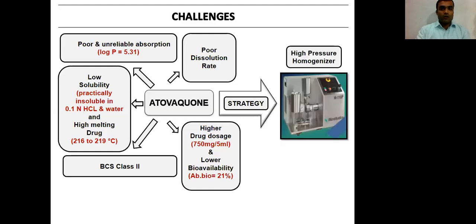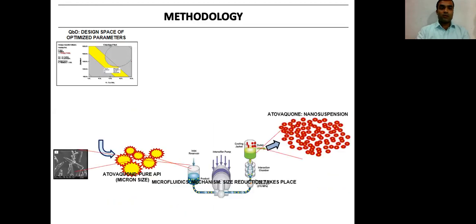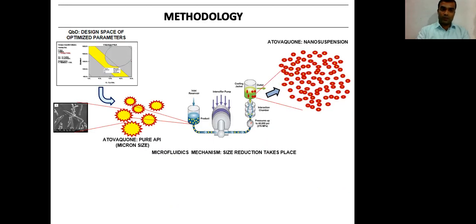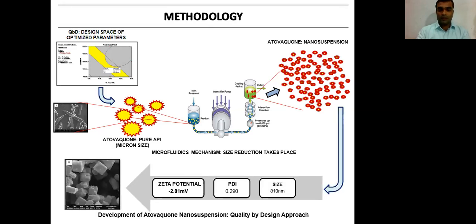So by using a strategy, that is high pressure homogenizer methodology, we targeted to convert needle shape atovaquone pure API to nano size atovaquone. So this is the methodology. By using optimized parameters of QbD, we started with pure API of atovaquone, which was needle shaped, and converted this to nano size atovaquone nanosuspension or nanoparticles. Here you can see the cubic shaped nanoparticles of atovaquone having particle size around 810 nanometers with PDI of 0.2 and zeta potential minus 2.81.